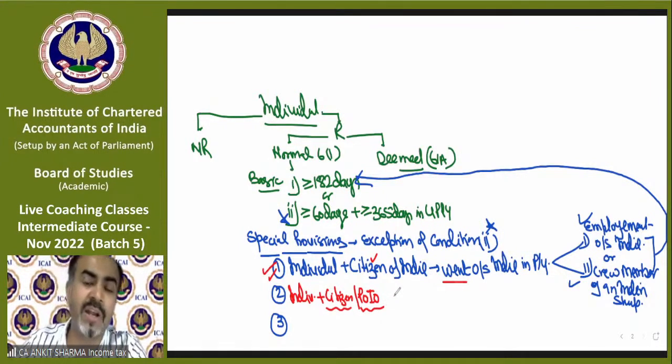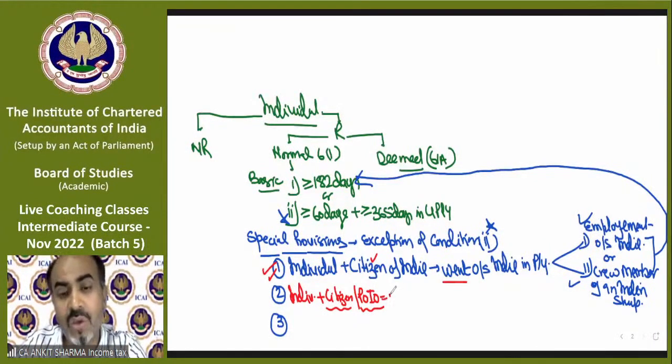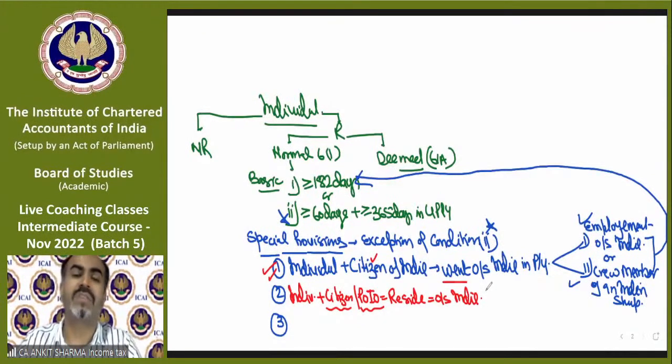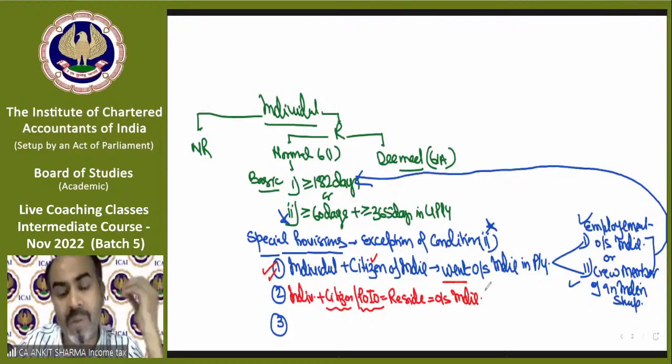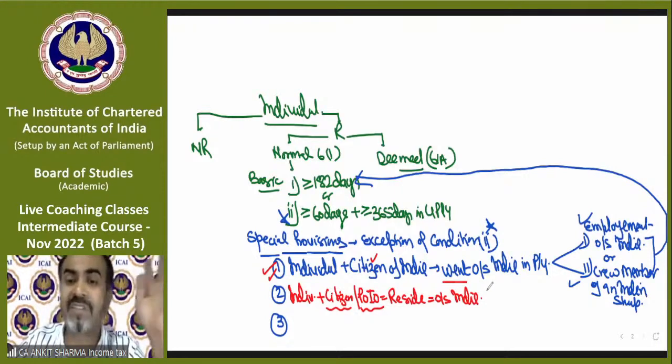So if you are an individual and a citizen or person of Indian origin, and you reside outside India, like for example, I might leave India permanently and live there permanently, and after 5-6 years I am coming back to India.